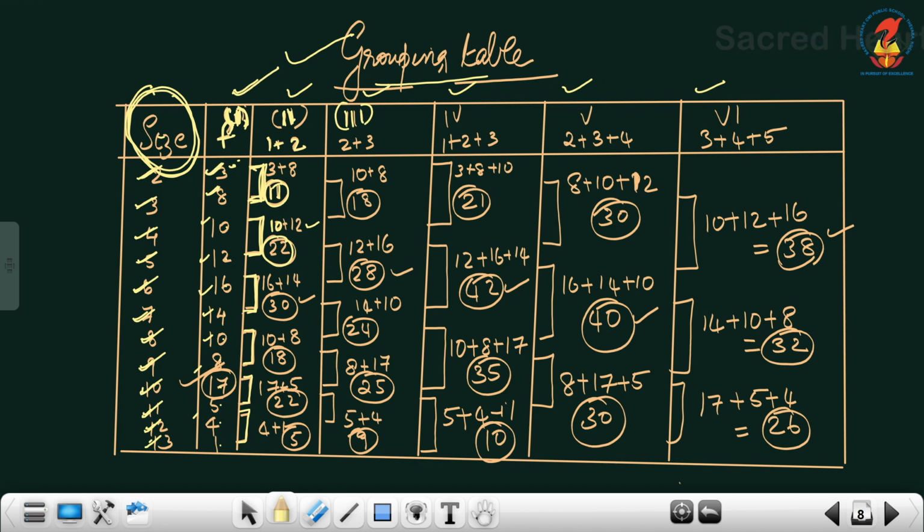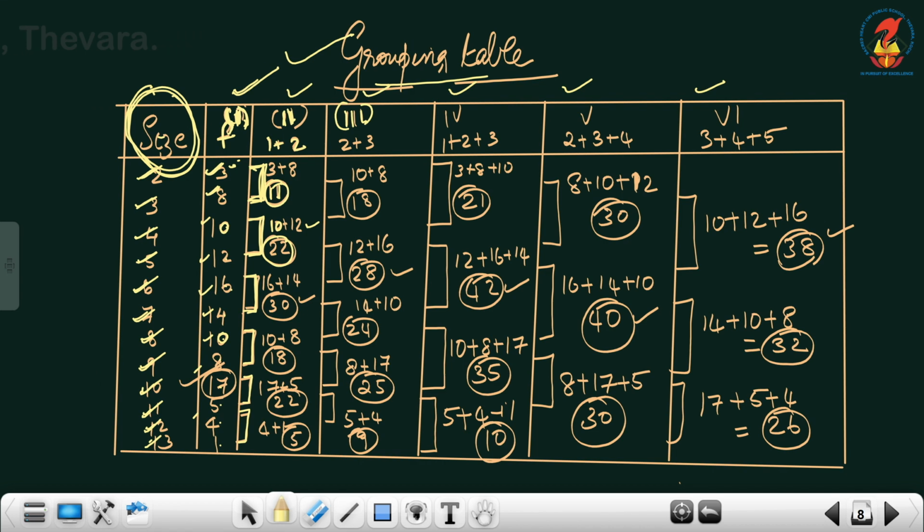So column number 1, once again I will repeat, it is frequency. Column number 2 is frequency 1 plus frequency 2. It starts with 1 plus 2, 3 plus 8, then the next two, 10 plus 12, then 16 plus 14, then 10 plus 8, then 17 plus 5 and 4 plus 1. Next is column number 3.